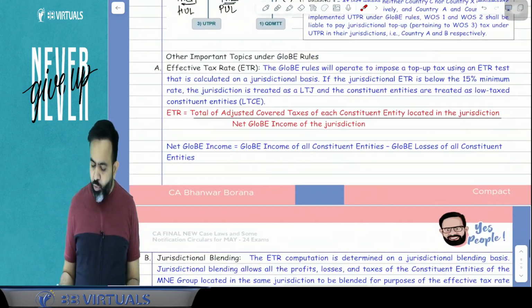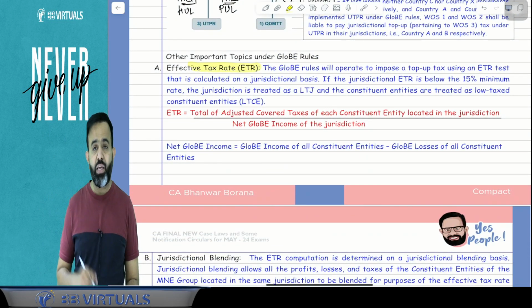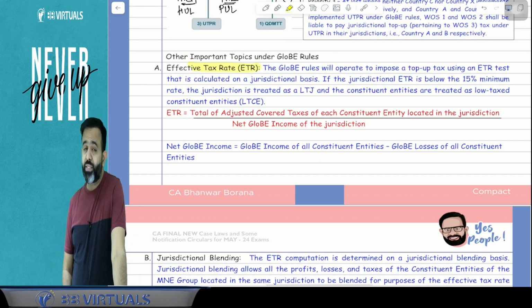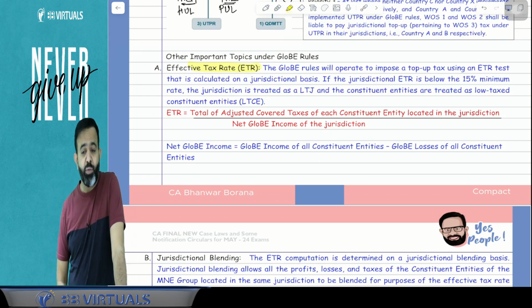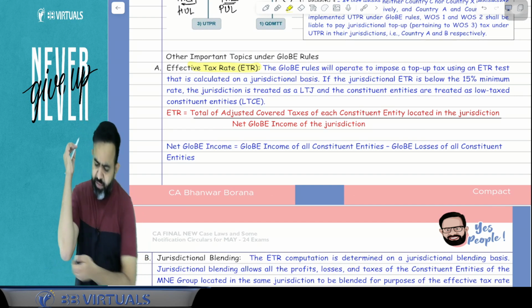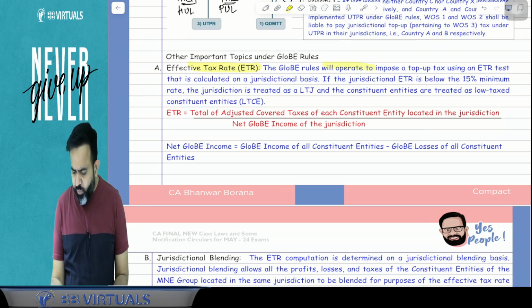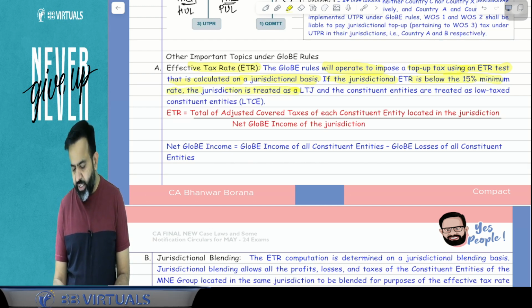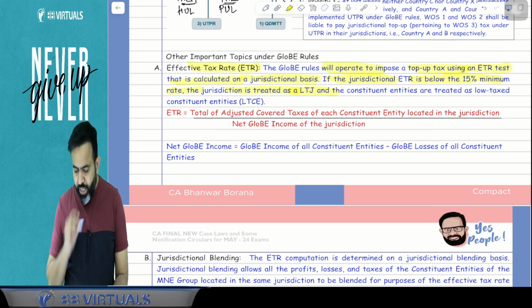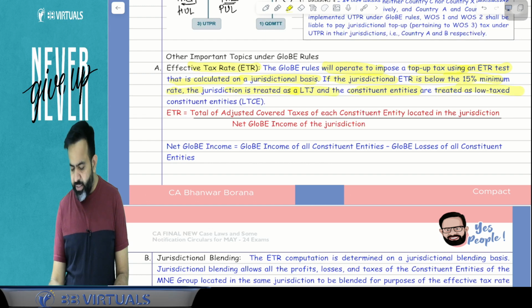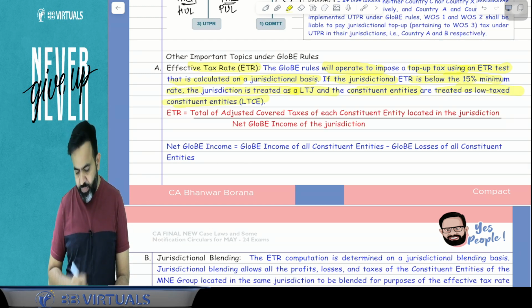Yes. Now guys, how will you calculate the effective tax rate? Because only if your effective tax rate is below 15% is this Globe rule applicable. So effective tax rate means the Globe rule will operate to impose the top-up tax using the ETR test, that is calculated on a jurisdictional basis. If the jurisdictional ETR is below the 15% minimum rate, the jurisdiction is treated as a low tax jurisdiction, and the constituent entities are treated as low tax constituent entities.